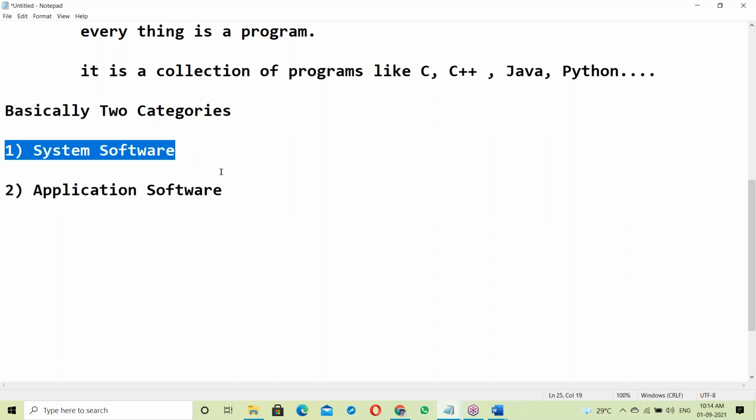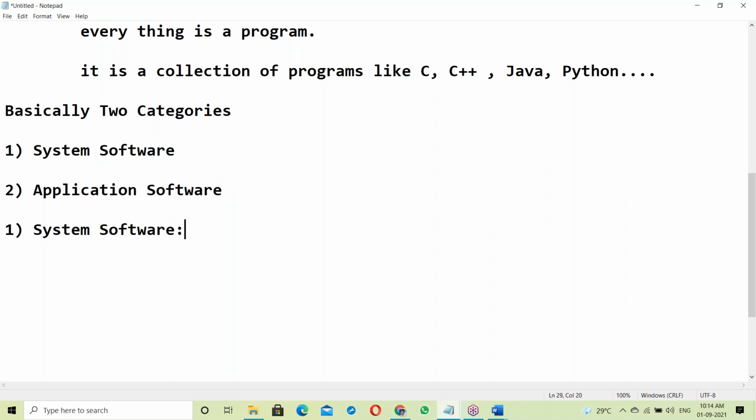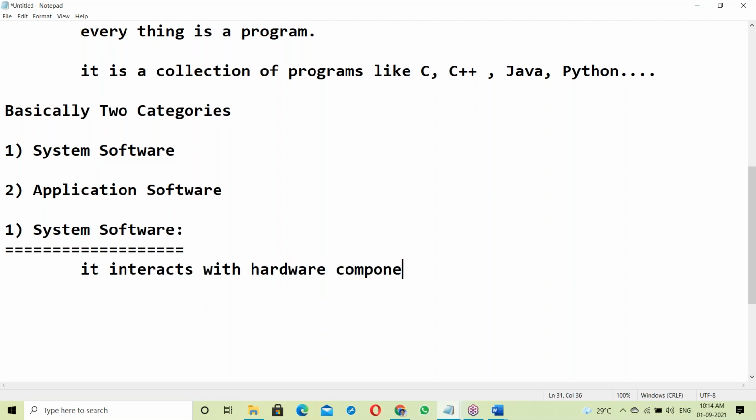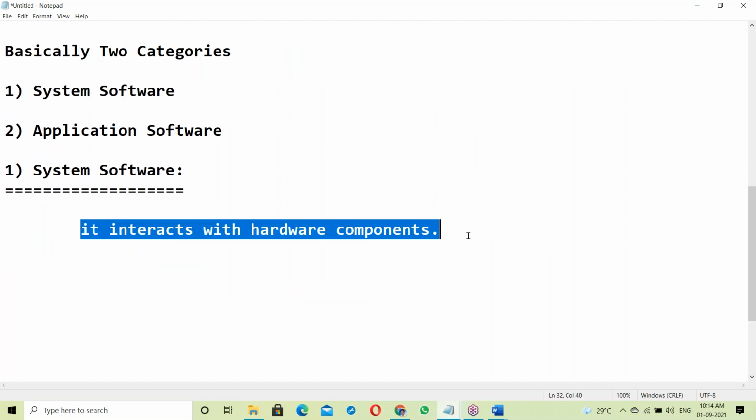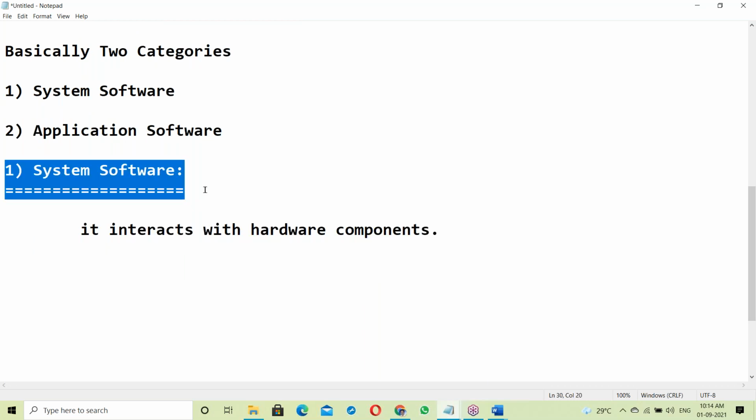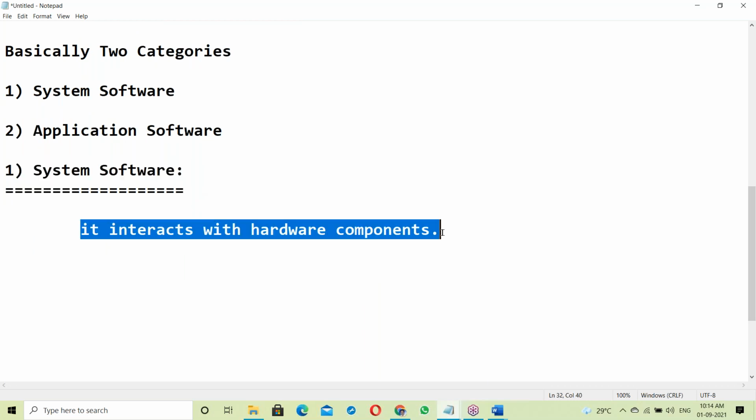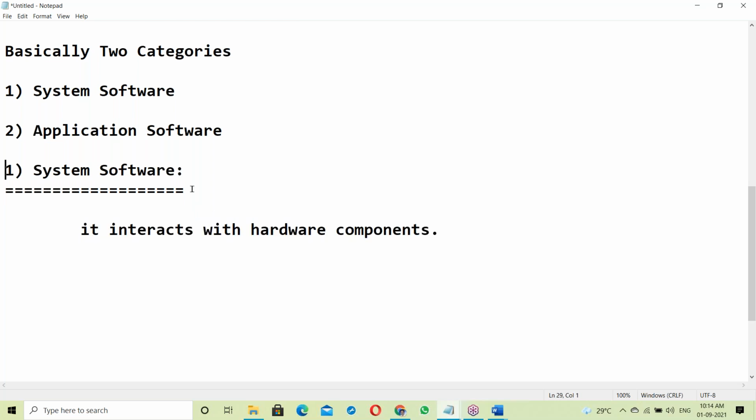So what is system software? System software interacts with hardware components. It always interacts with hardware components.